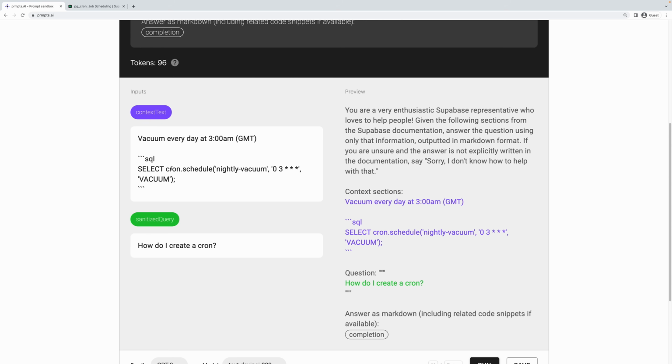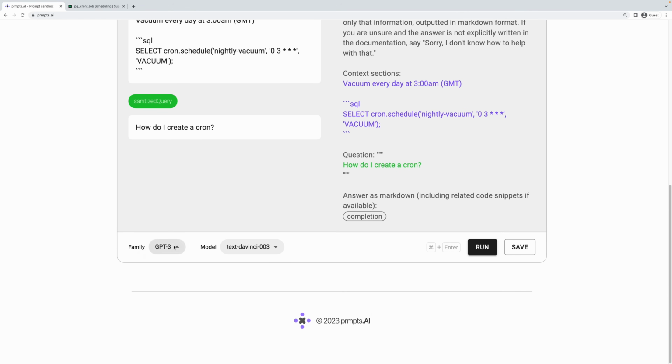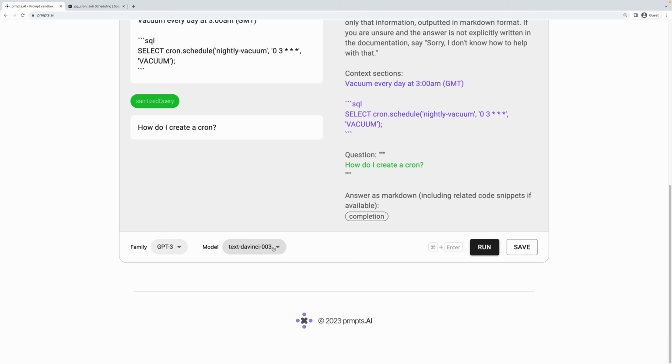So if we fill in those inputs, we can visualize how the prompt will actually get sent to the completion API. Down here, you can just adjust which family and model is being used. DaVinci 3, as we talked about, is the latest today. As more models come out, we'll be able to use those, or as more families come out from different organizations, we can test out different models. Let's go ahead and run this.